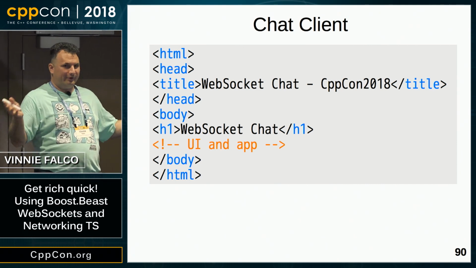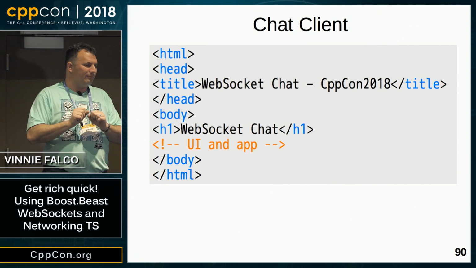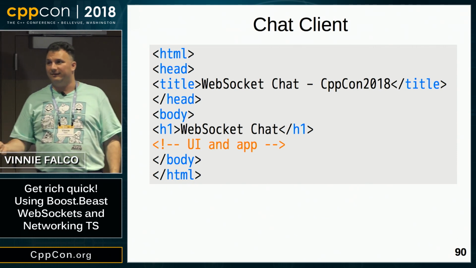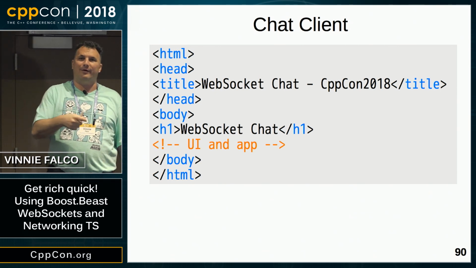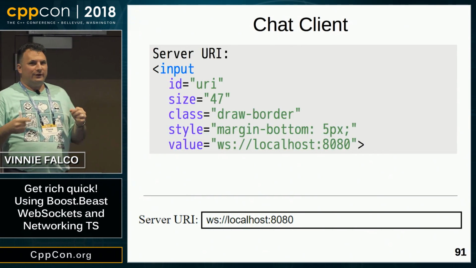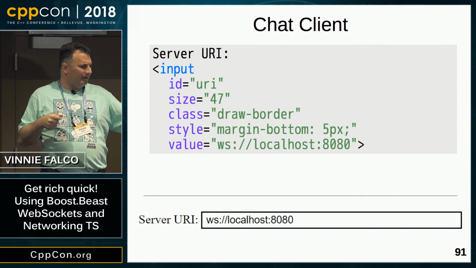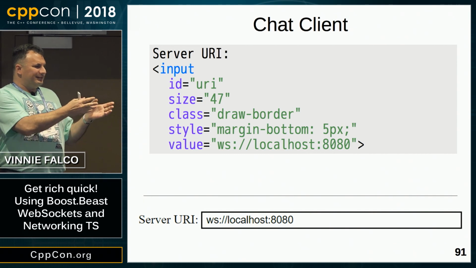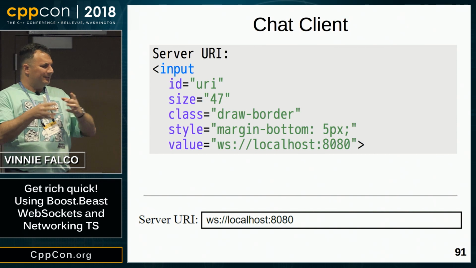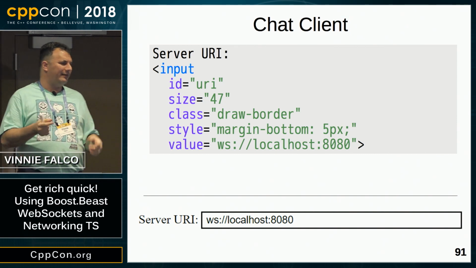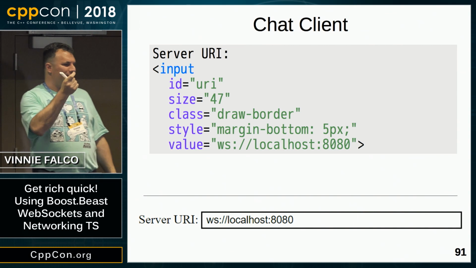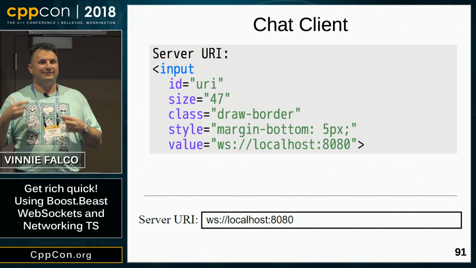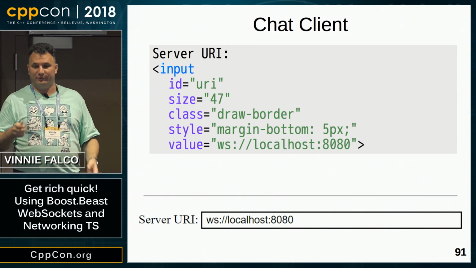This is HTML. Everyone pretty much understands what that's like. You've got tags that are in the angle brackets. Here you can see some orange text where it says UI and app. That's an HTML comment. We're going to insert our user interface into that part of our file. So there's only a few different controls. This one is called a button. Oh, sorry. This is an edit box. It's the input tag. You can see that there's some name value pairs. Some of them have to do with the size and how it's drawn. But then there's one that's called ID. You can see I've put URI as a string for the ID. So that's like the equivalent of a variable name. So that's the name that we're going to give that item if we want to refer to it in code.